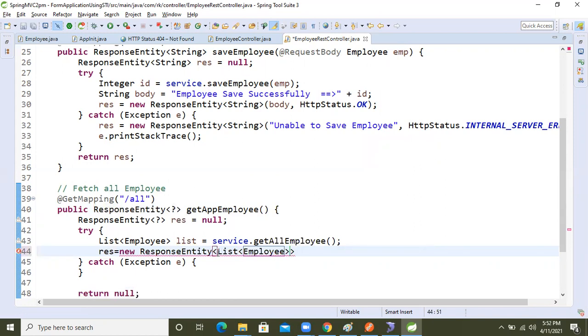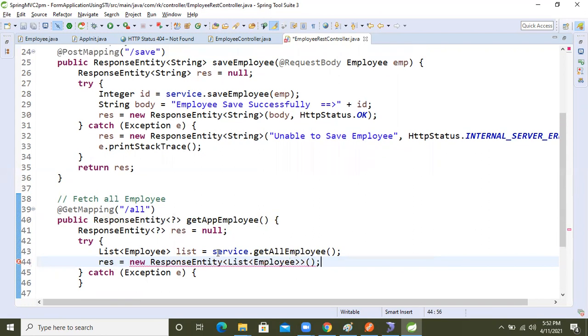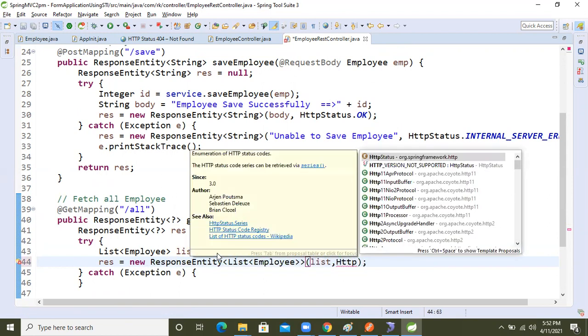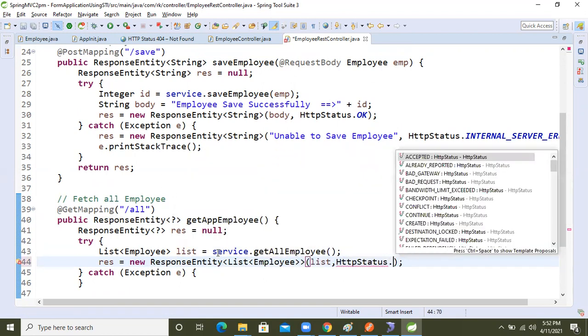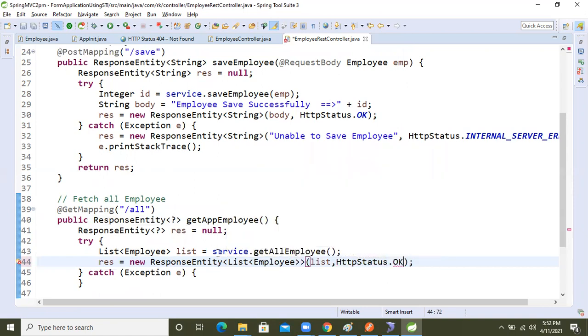Previously we were taking the string, but now I'm taking the list of employee. So here, in the body position, we take the list. After that, the HTTP status code I'm taking, okay, guys.